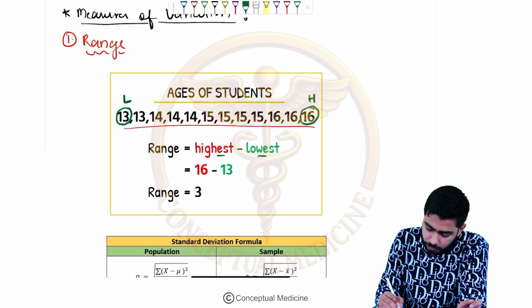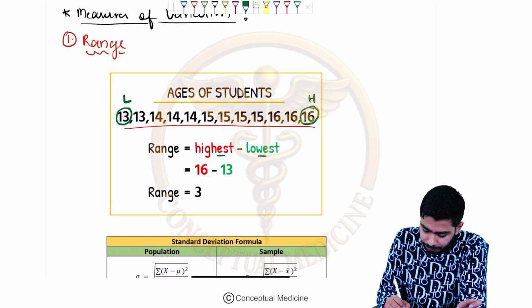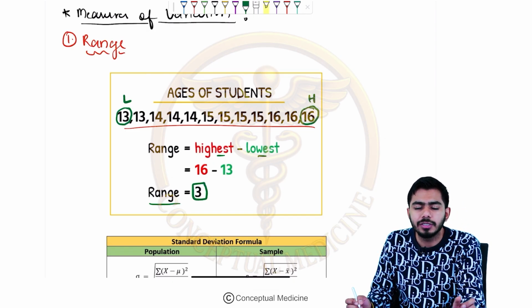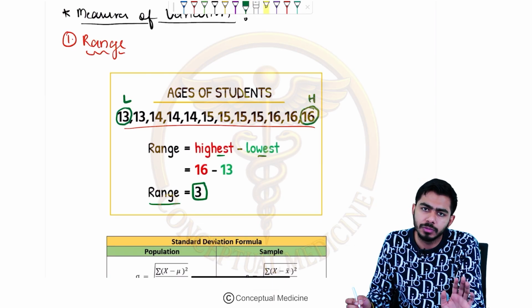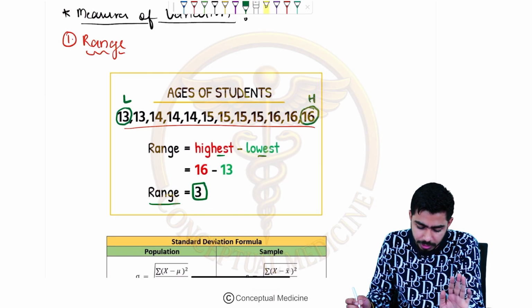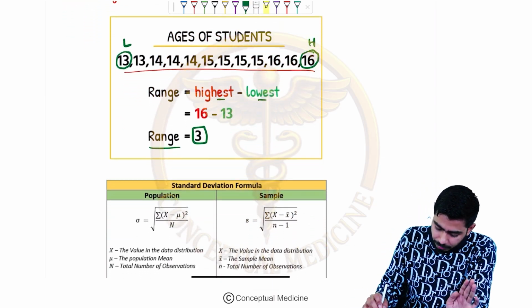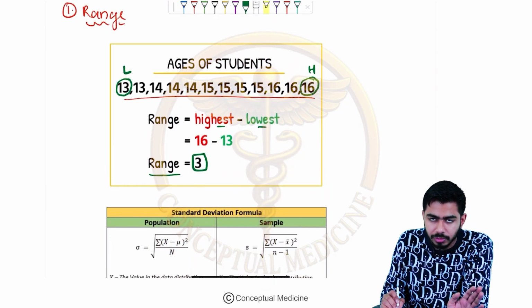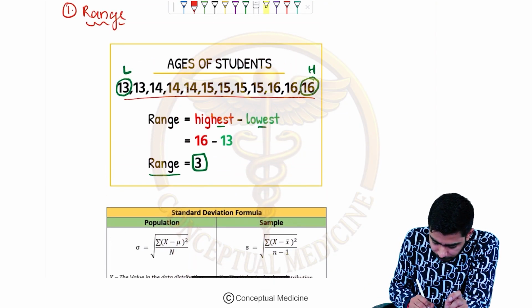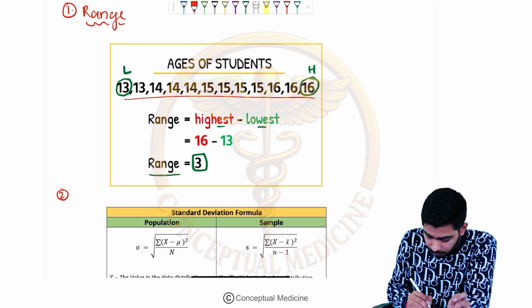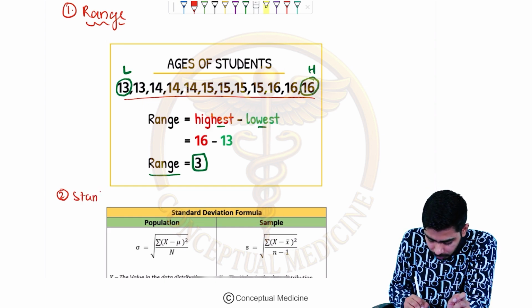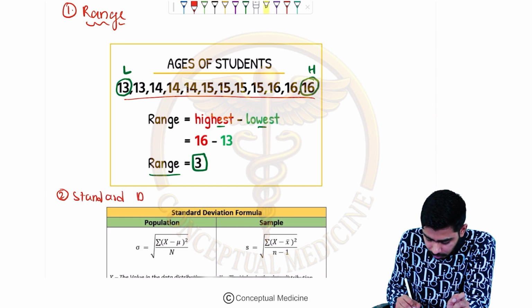Highest was 16, lowest was 13. 16 minus 13 became 3. So the range became 3. Very easy. It is just the difference of the highest and the lowest numbers in a given distribution, that is called the range. I hope there is no problem in understanding what range is, right? Now I'm coming to the next one, that is the standard deviation.